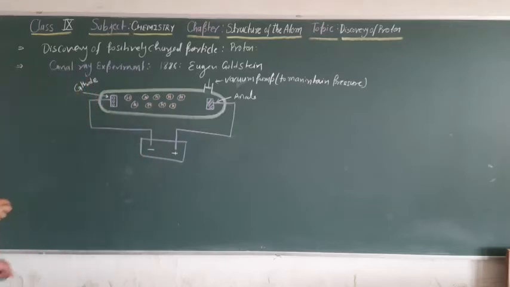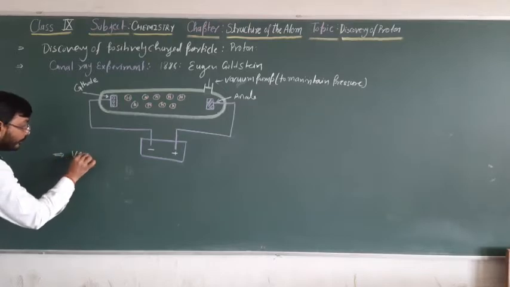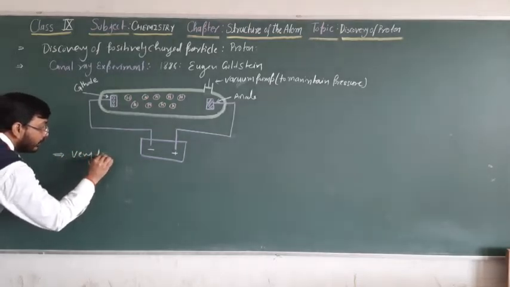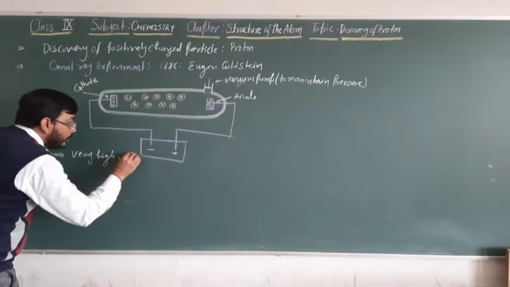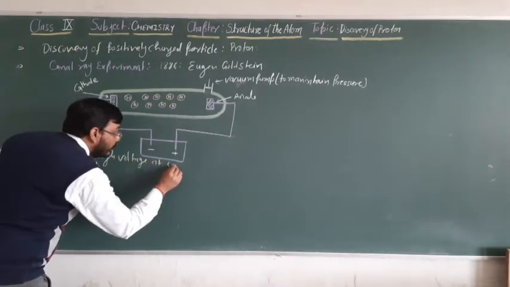Then he applied a very high voltage at low pressure.